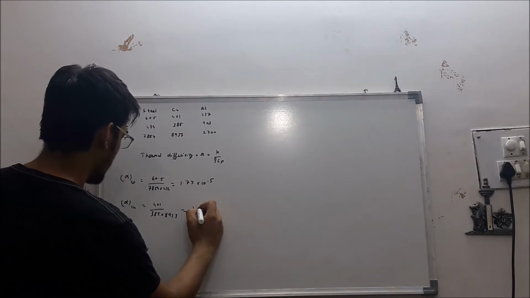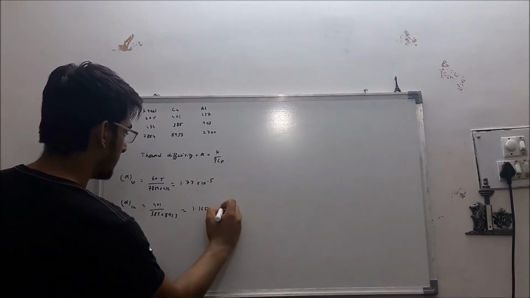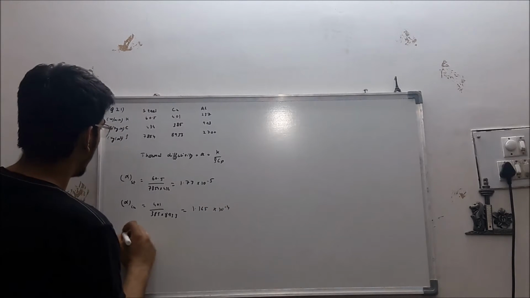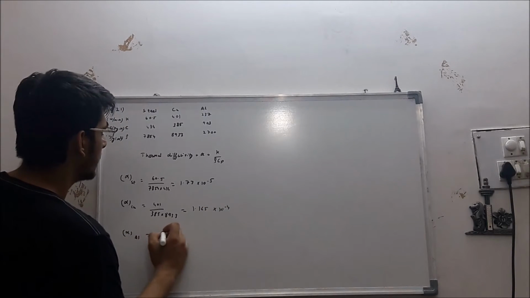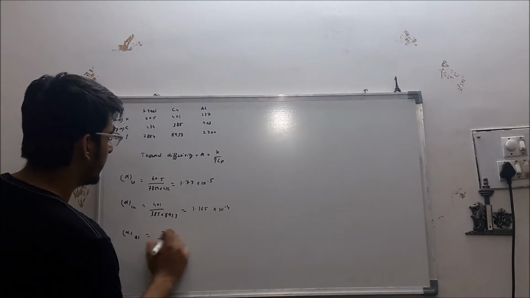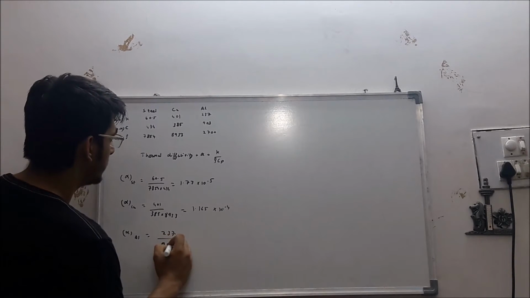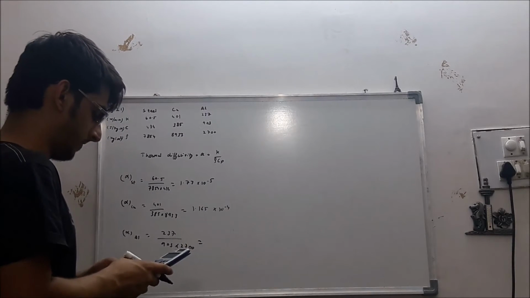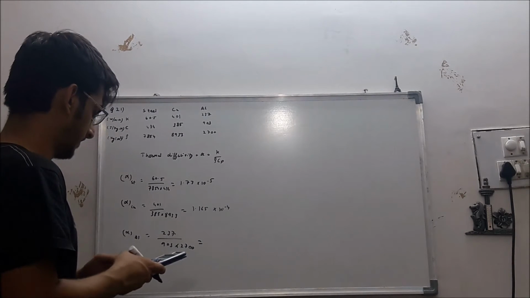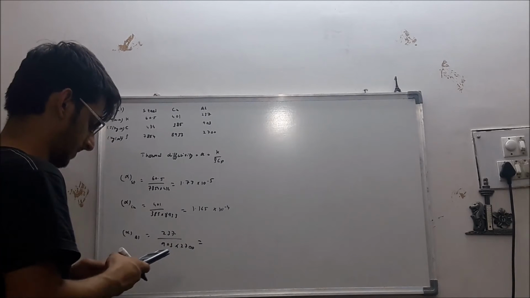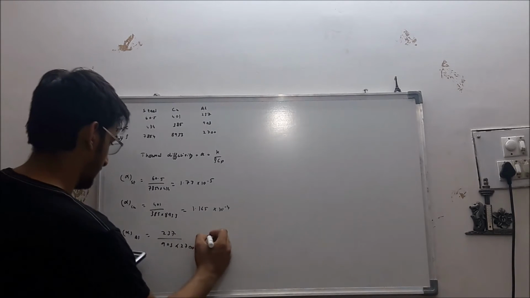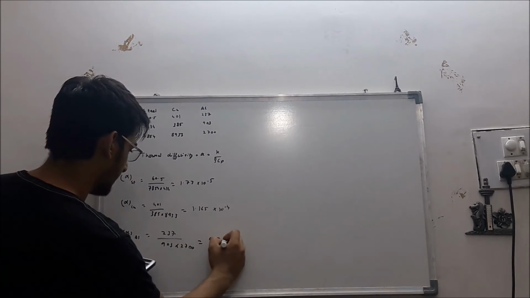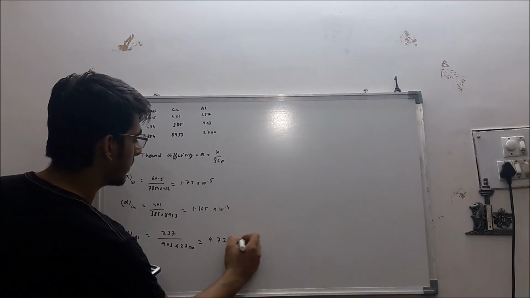That comes out to be 1.165 into 10 power minus 4, and alpha of aluminum is equal to 237 divided by 903 into 2700. That is 9.72 into 10 power minus 5.